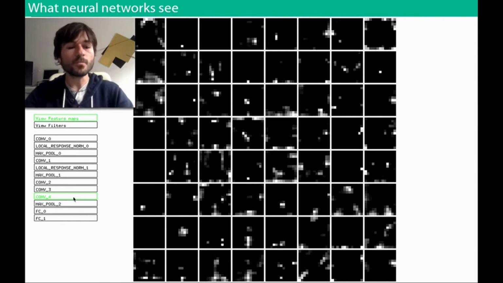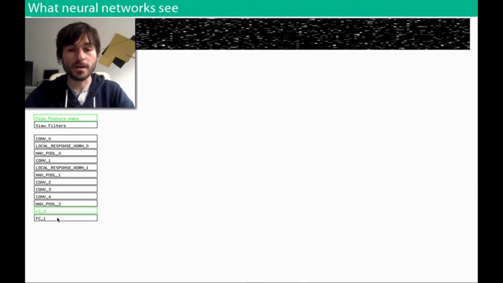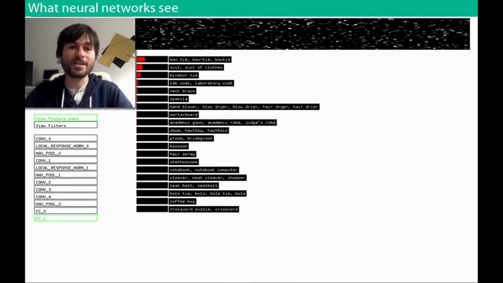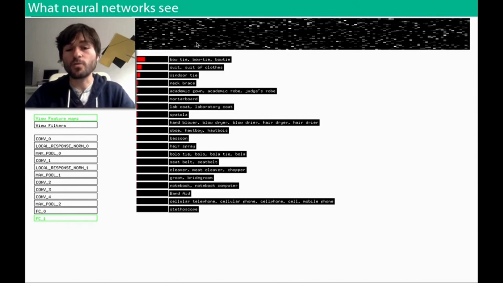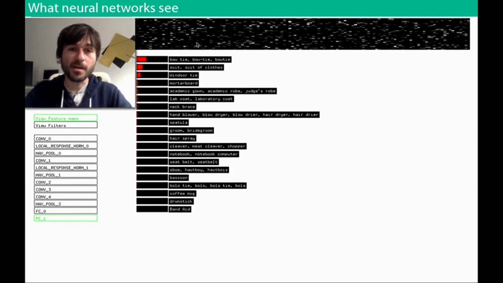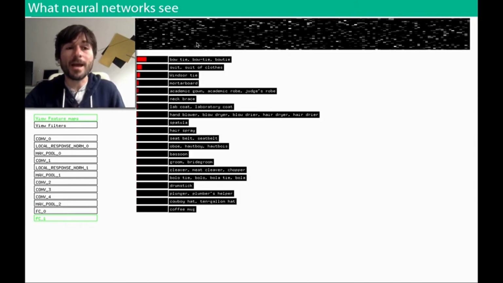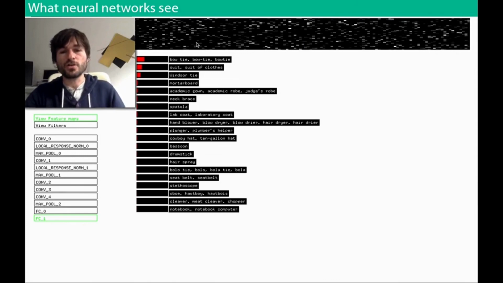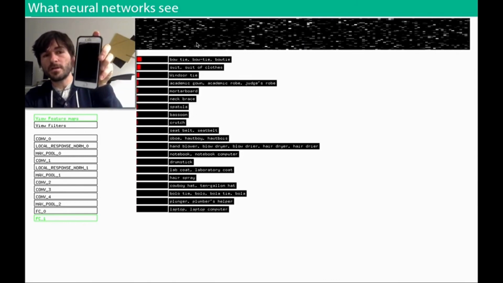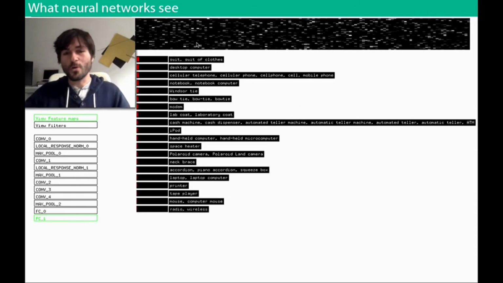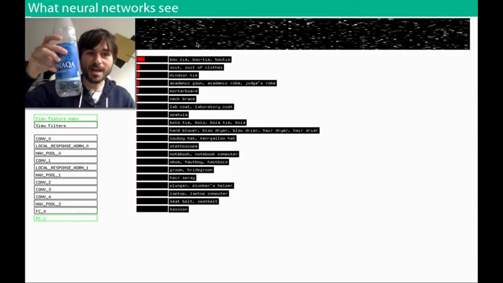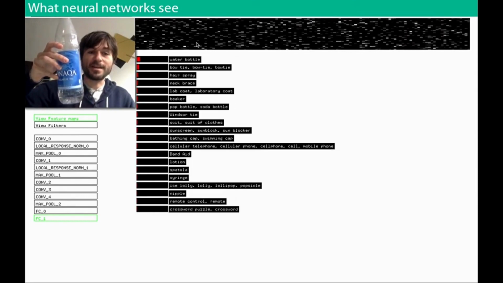When we finally arrive at the last layer of the network, we have this compact representation of the content inside of the image. And we can attach one more classification layer on top of that so that we can describe accurately what's inside the image. So for example, if I place my phone in front of the camera, it'll go iPod. Or if I place this water bottle in front of the camera, it'll accurately detect the water bottle.